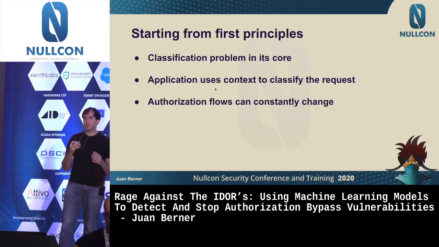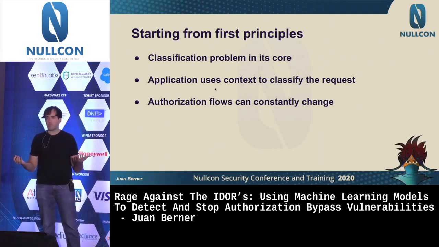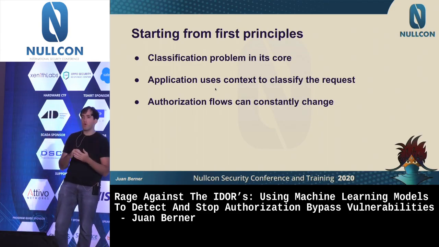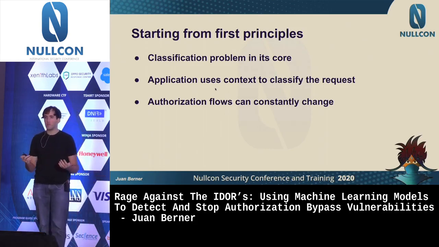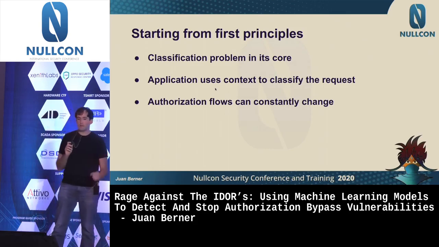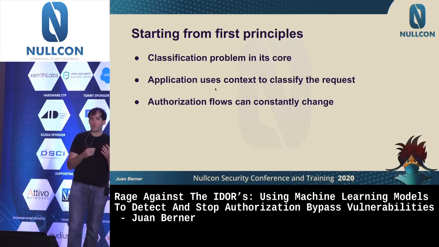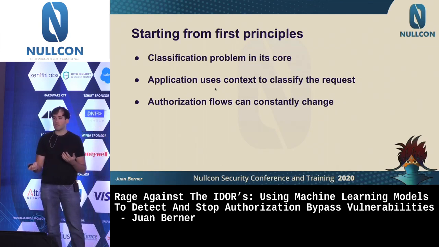So I started looking at this problem at its core. It's a classification problem. We need to classify if authorization checks are needed or not, or what the result around them is. The application currently uses the context to be able to classify it. And these authorization flows constantly change, so even if you do it hard-coded one by one, you will never adapt to how quickly an application can change.